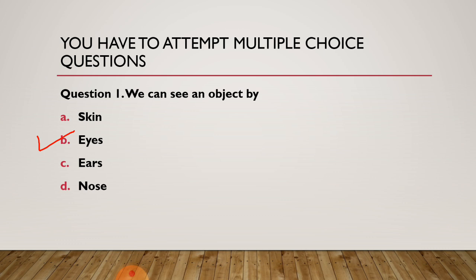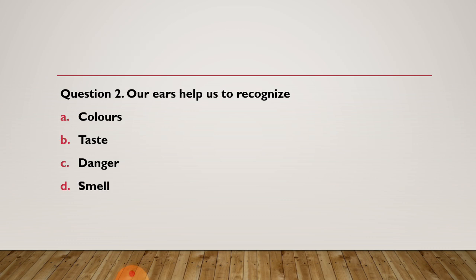Now we are going to move to question 2. Question 2 is: our ears help us to recognize. Which thing can be recognized by our ears?